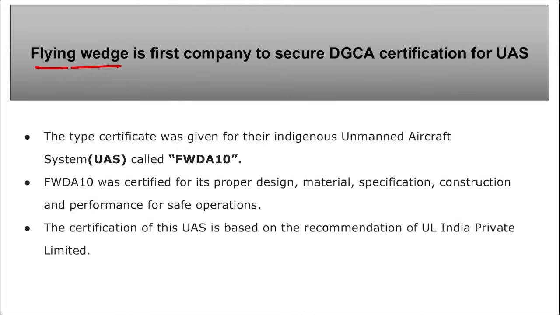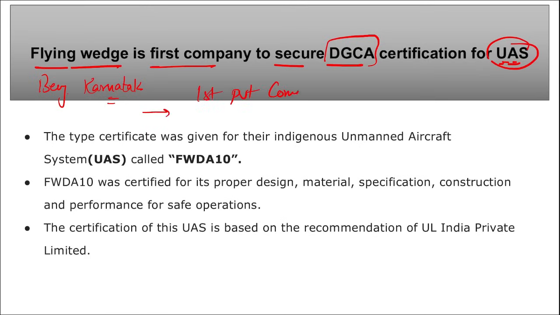Next, Flying Wedge is the first company to secure DGCA certification for UAS. I repeat, Flying Wedge. This is a Bangalore, Karnataka based company, right? That is Flying Wedge Defense and Aerospace Technologies Private Limited. This became the first private company to receive a type certification from DGCA for their UAS, that is called FWD A10. What is this UAS? UAS is your unmanned aircraft system.